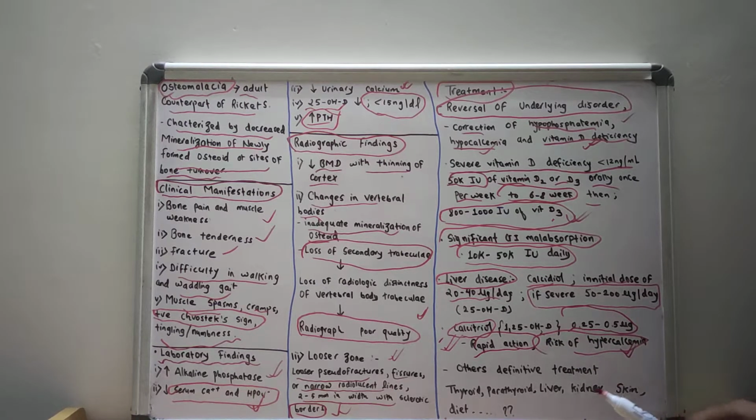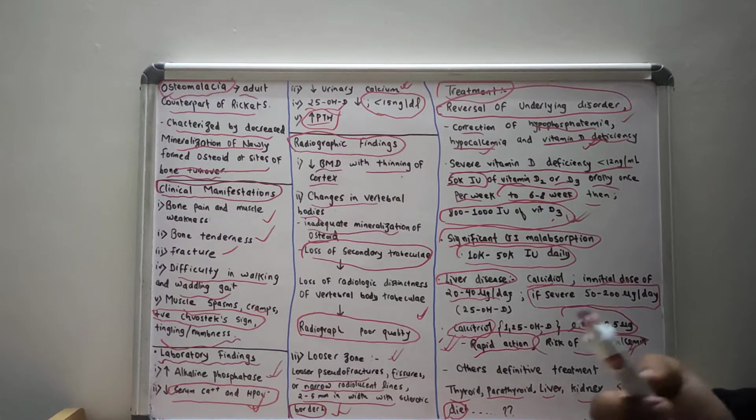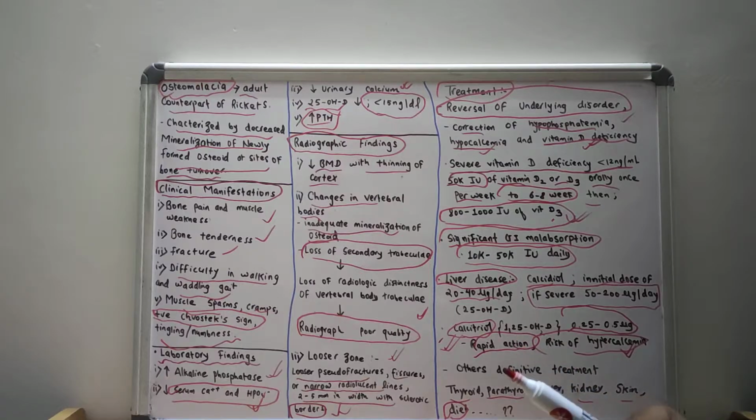Other definitive treatment will be the correction of the various thyroid disorders, parathyroid disorders, liver disease, kidney disease or any skin disease, or the correction of deficiency. Correction of nutritional deficiency is one of the main treatments.